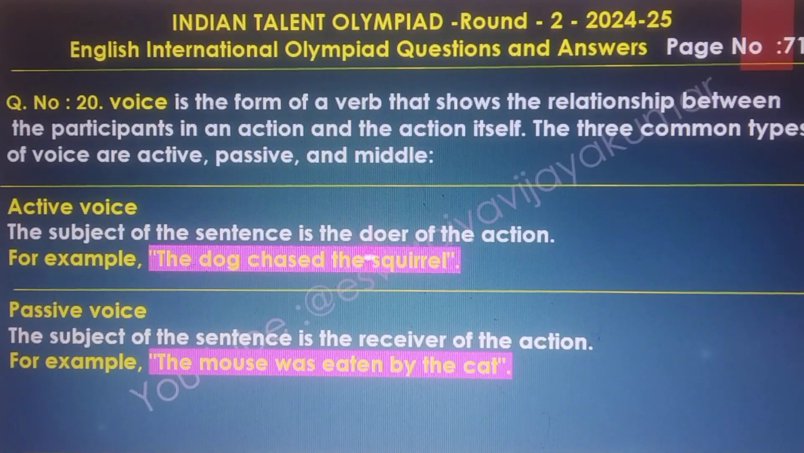Voice is the form of a verb that shows the relationship between the participant in an action and the action itself. The three common types of voice are active, passive, and medial. In the active voice, the subject of the sentence is the doer of the action. For example, the dog chased the squirrel. In the passive voice, the subject of the sentence is the receiver of the action. For example, the mouse was eaten by the cat.